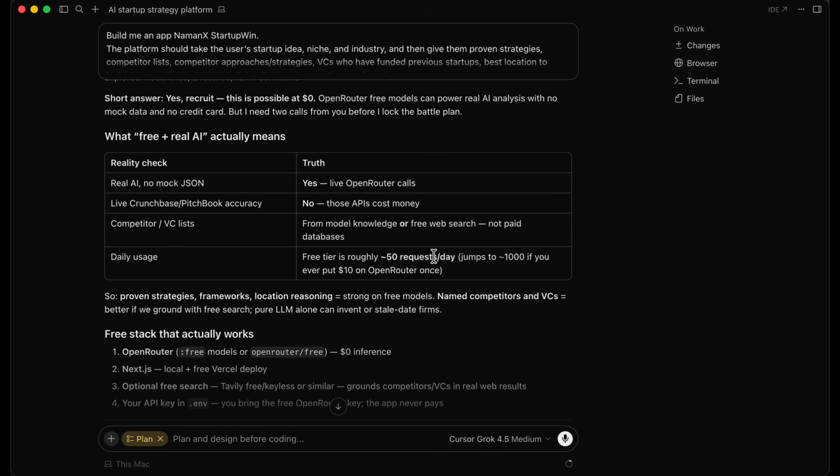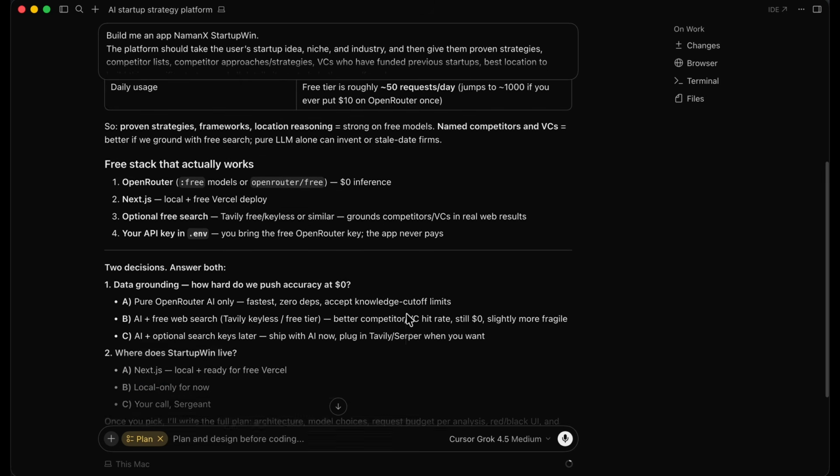So what you can see here is that plan mode helps us ideate without actually building, which is why it's very helpful, especially if you're a beginner. Spend a lot of time in plan mode, read the files that Cursor and the models give you in plan mode, and once you're sure about everything, once you've asked all of your questions, once you have an entire plan, then move to building. So proven strategies, frameworks, location reasoning, strong on free models. Named competitors and VCs, better if we ground with free search. Pure LLM alone can invent or use stale data on firms.